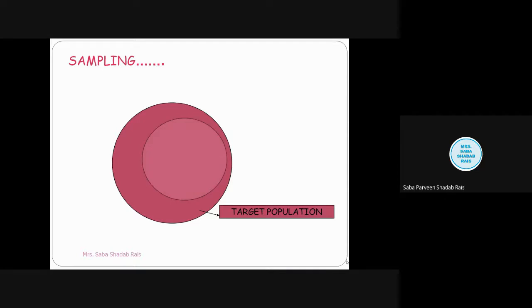But now I cannot roam around the whole of India and select people from the various states. Here my concern is to study the culture. So what I will do, I will take a subset of the population, right? That is called the study population.